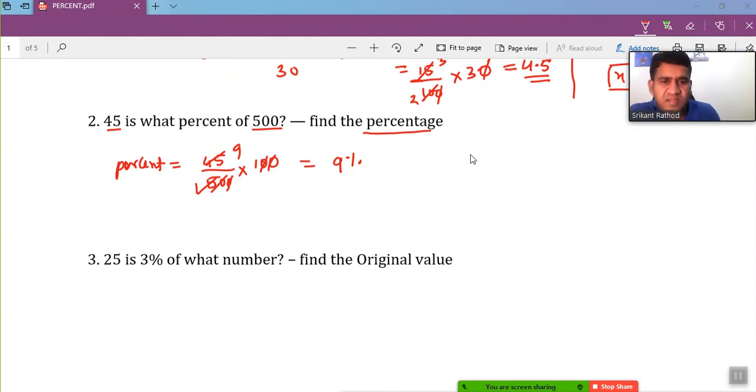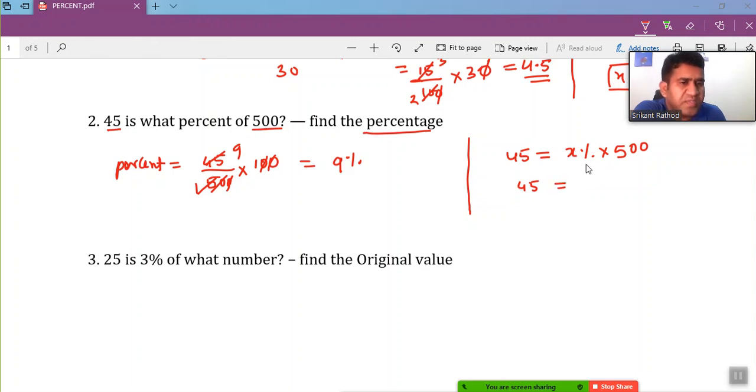Now let's see how we solve without the rule or formula here. We can say 45 is what percent of 500? I can say 45 is x percent of 500, right? Solve it. If you solve for x, definitely you're going to get the same answer. So how? We can write this as 45, just do the cross multiply.